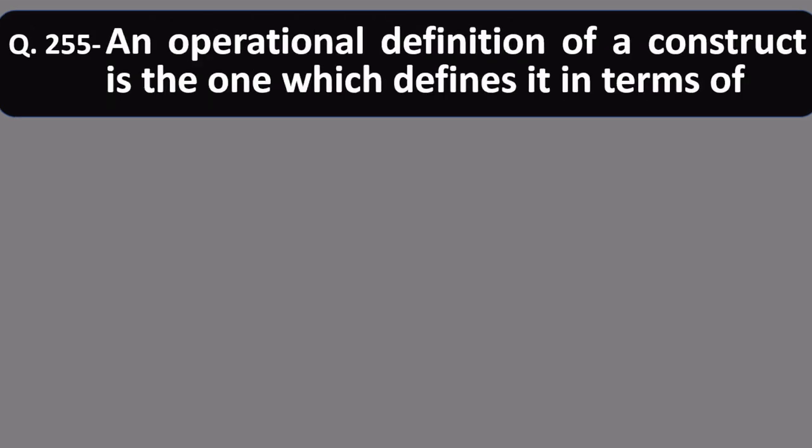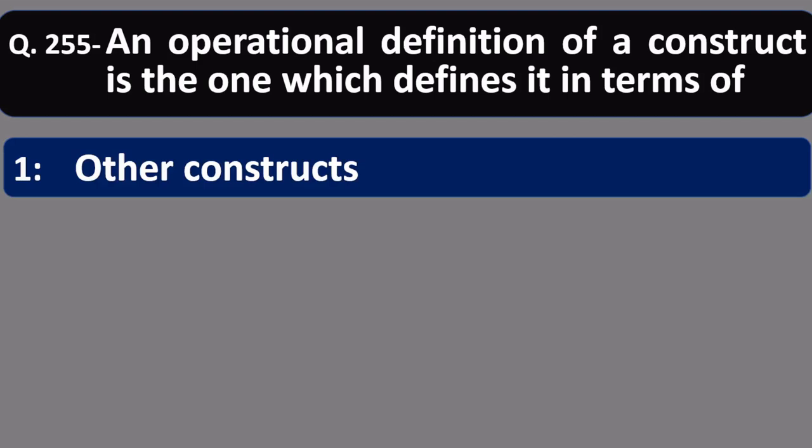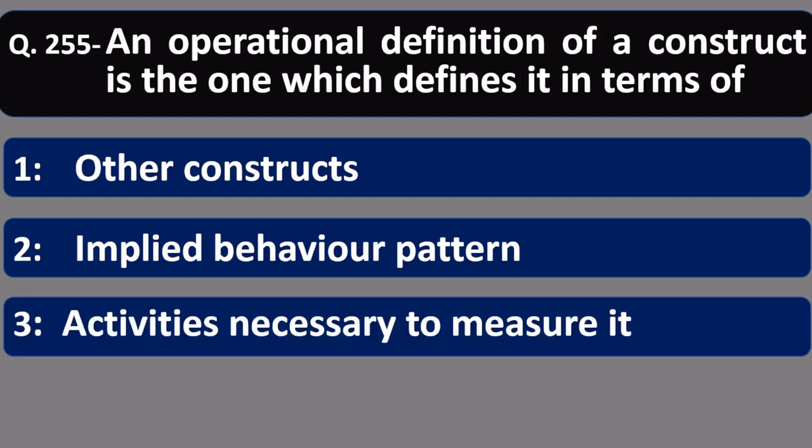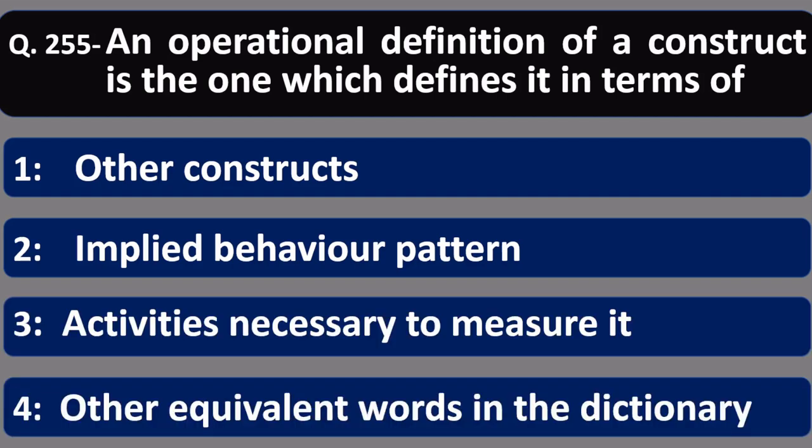Question 255. An operational definition of a construct is the one which defines it in terms of... Number 1, other constructs. Number 2, implied behavior pattern. Number 3, activities necessary to measure it.